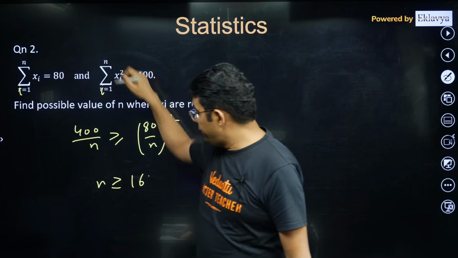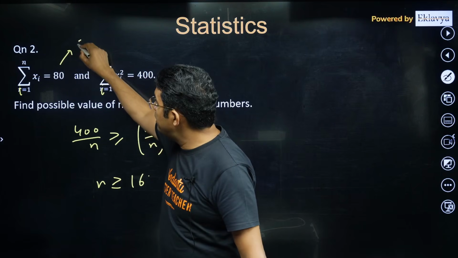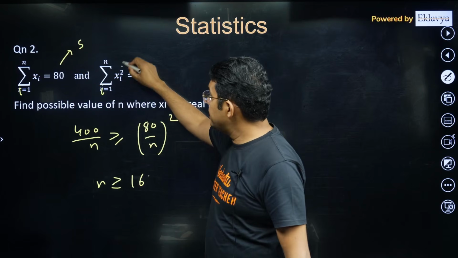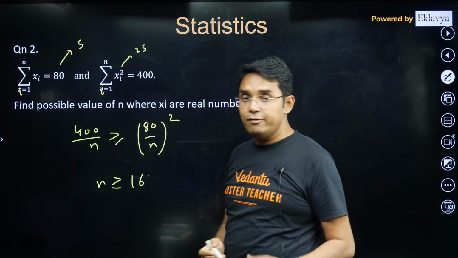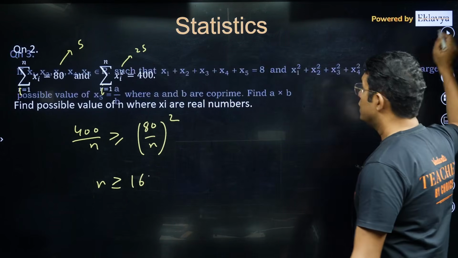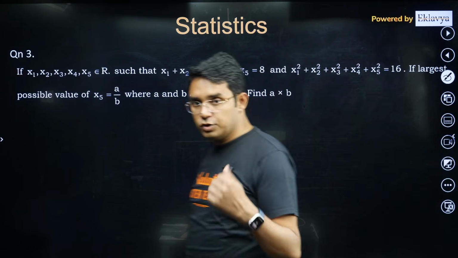You can check. If it is 16, then every data will be 5, 5, 5, 5 each. So 5 into 16 is 80. In this case, this will become 25, 25, 16 times, so it will become 400. I think I have taken this question also here.